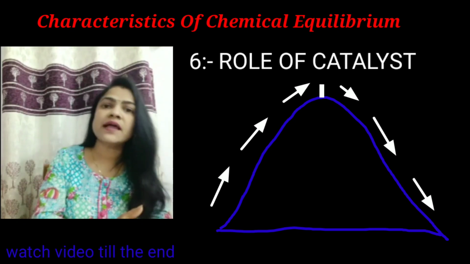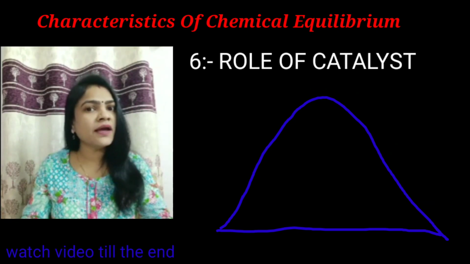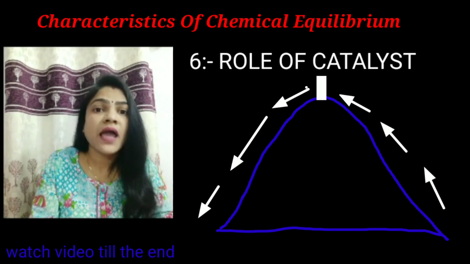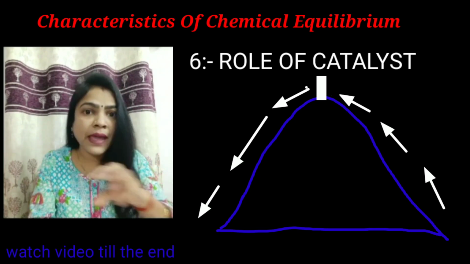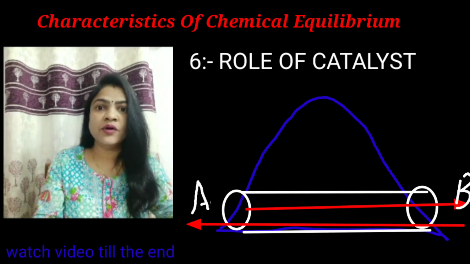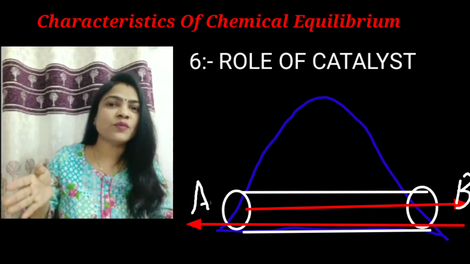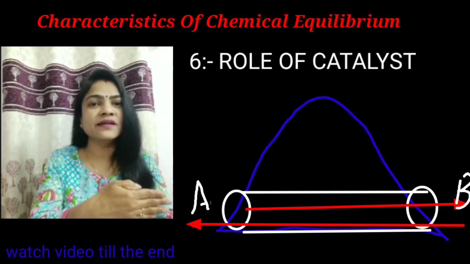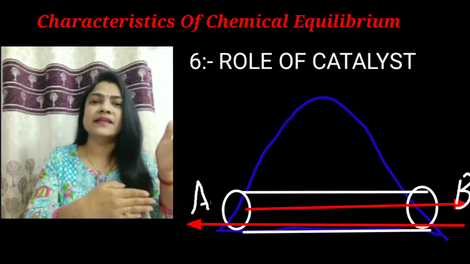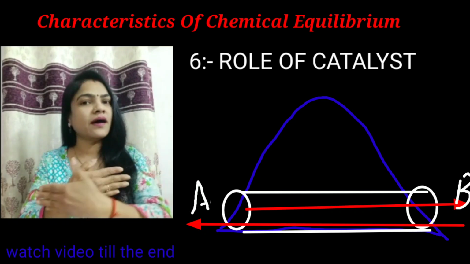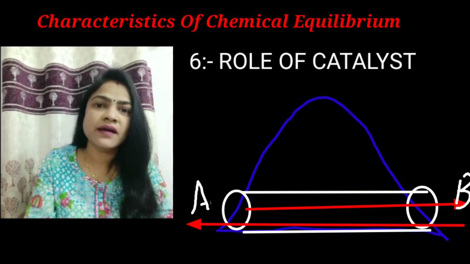If a person from the other side wants to cross the hill, he will also do the same thing. But if we make a tunnel in the center of the hill, what happens? One person can easily go through the tunnel to the other side, and the person on the other side can easily go to this side of the hill.